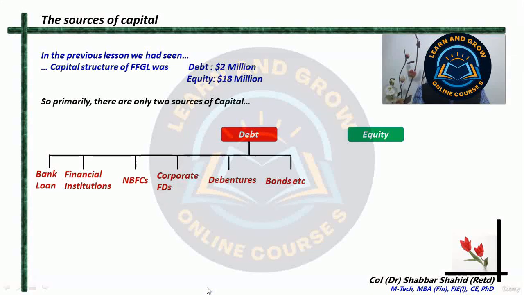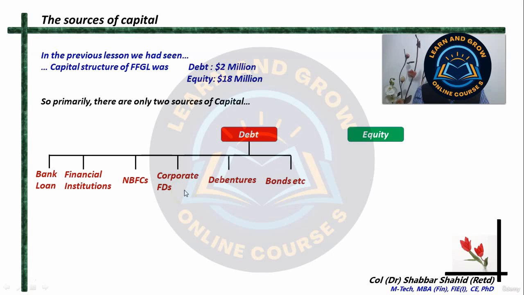Debt is basically the borrowing or the loan which the company takes. This loan or the borrowing can be from a bank, it can be from any financial institutions, from any non-banking financial institutions or non-banking financial companies, or it could be in the form of corporate FDs, fixed deposits.